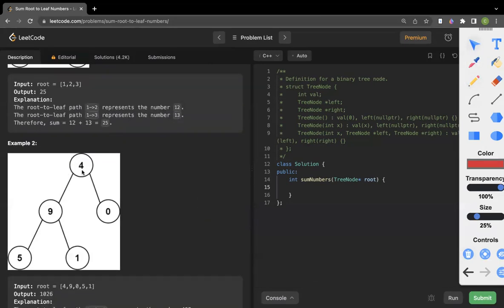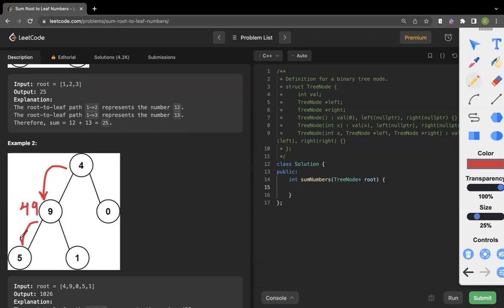And the next example we have is this. In this, the root node is 4 and the leaf nodes are 5, 1, 0. And what are the root to leaf paths? We go from 4 to 9, then we have 49.